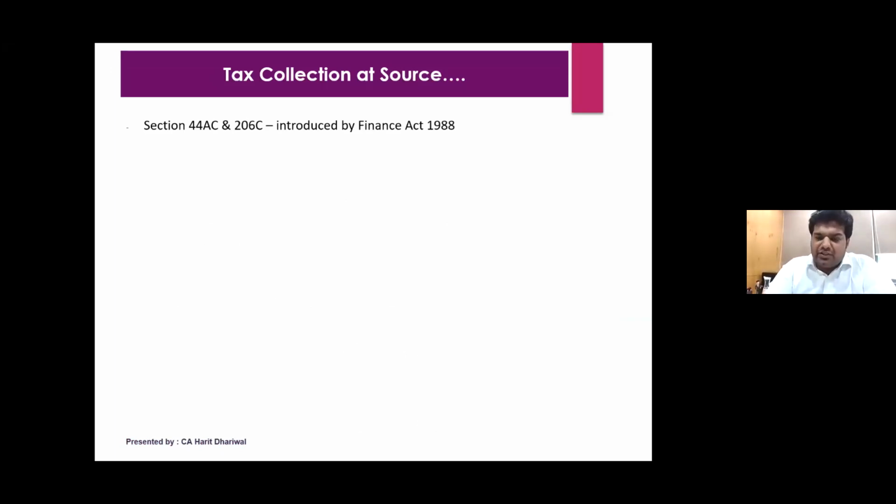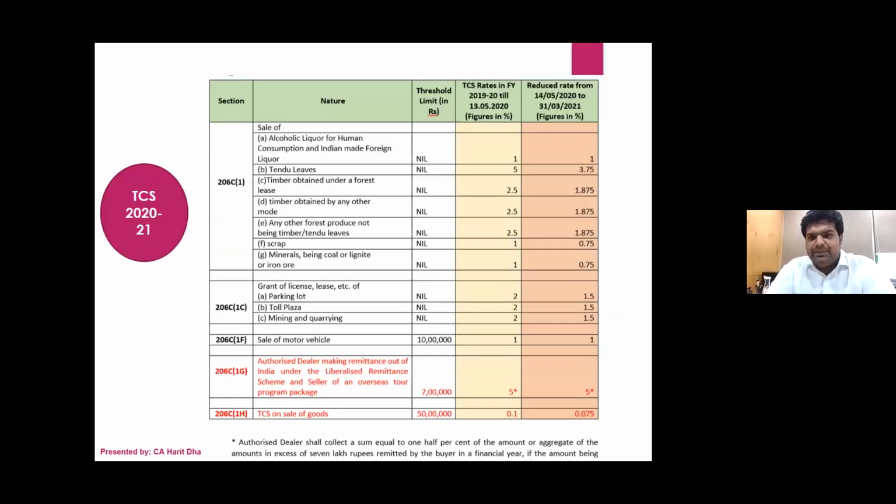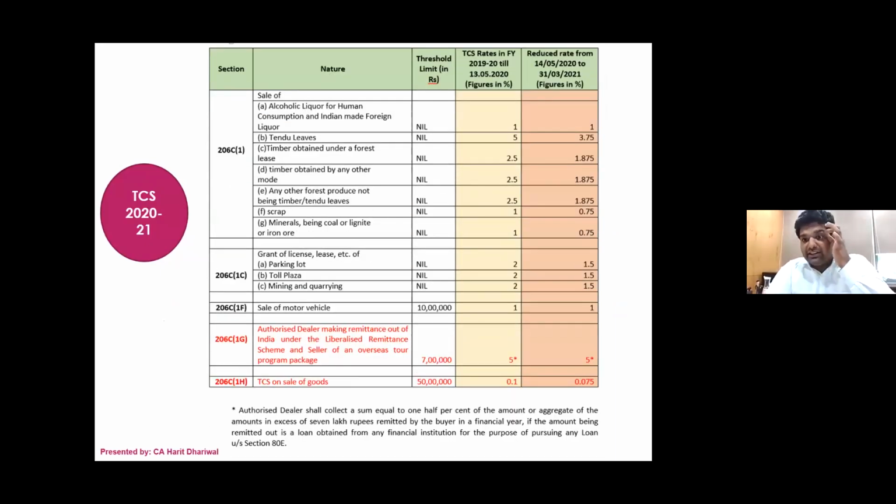So you can see there was section 44AC and 206C, which was introduced in Finance Act 1988. And there was a very celebrated judgment of the Supreme Court in the case of Sannyasi Rao. The crux of the judgment was whether the purchase price can be a source on which tax can be levied. And the court held that yes, based on the purchase price, you can still levy your taxes. Hence, TCS was introduced and it is constitutionally valid. And this is the chart as far as the TCS is concerned.